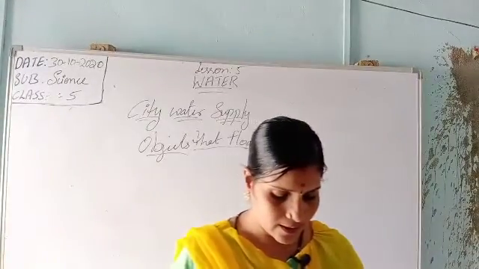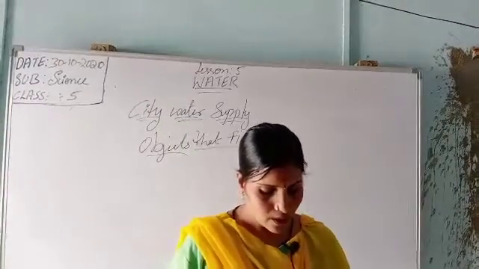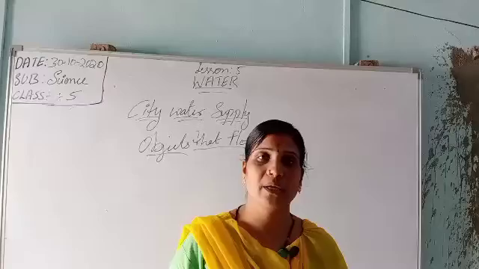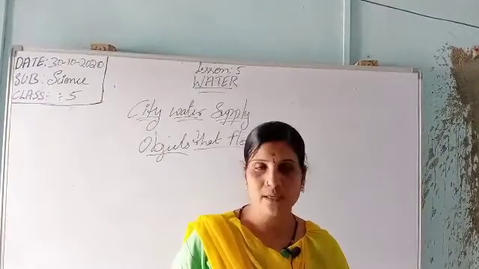So here he is telling that the weight of an object in water is called apparent weight. An object in the water has apparent weight. This is called apparent weight. The weight in air is called actual weight.